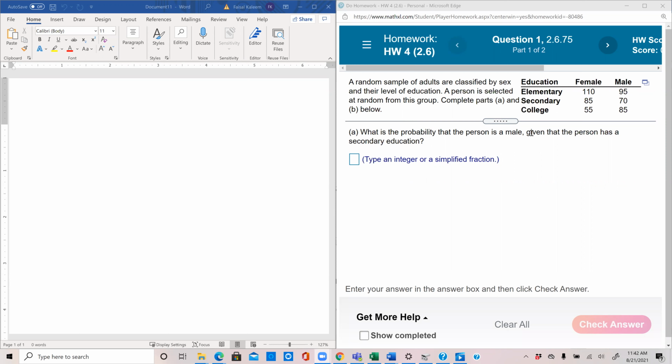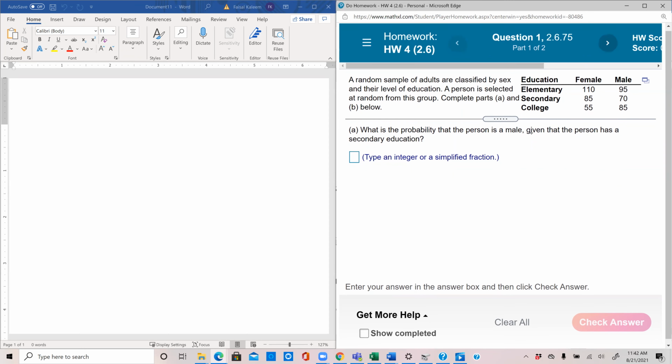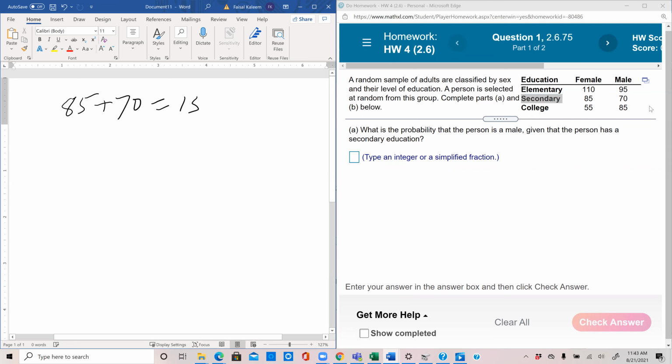So we're given that the person has secondary education, and the secondary education is represented by the second row over here. The second row represents the secondary education. And the total here is 85 plus 70. That's 155. So the question is to find the probability the person is a male. And among these 155, we have 70 males. So it'd be 70 out of 155.